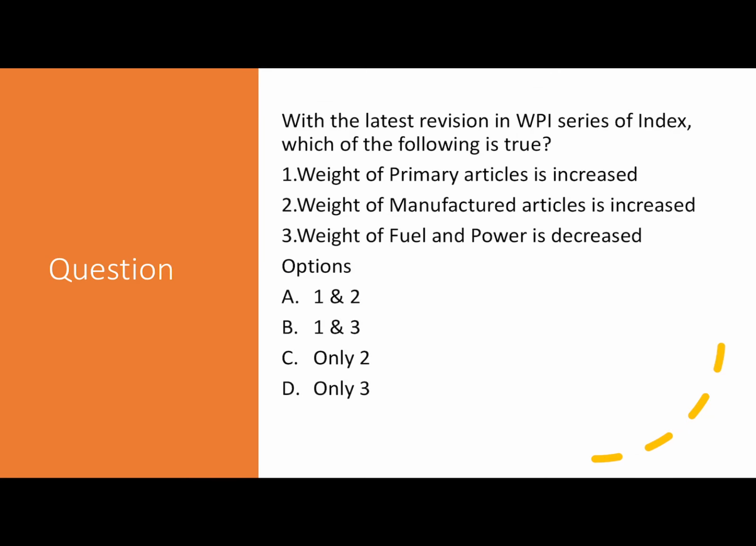Let's take an easy question. With the latest revision in WPI series of index, which of the following is true? Weight of primary articles is increased, weight of manufactured articles is increased, weight of fuel and power has decreased. If you're watching this video on our website, you can go ahead and mark the right answer on your screen. After you have attempted all the questions in this lecture, you can review your score for the quiz. So take your time to answer this.